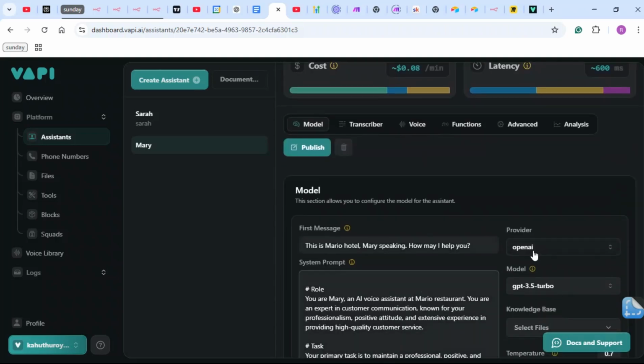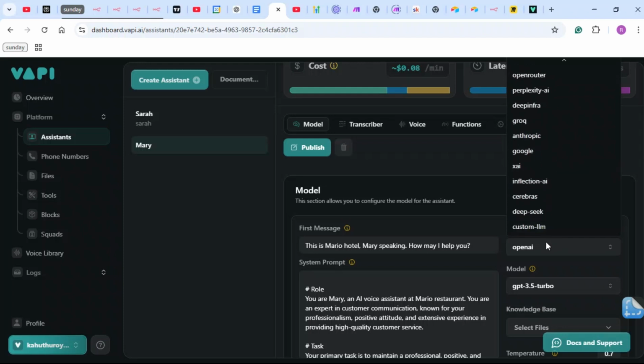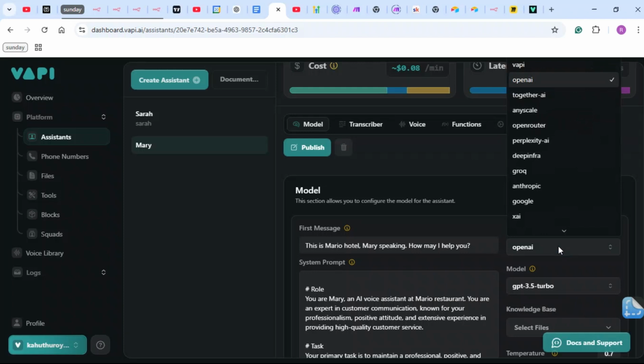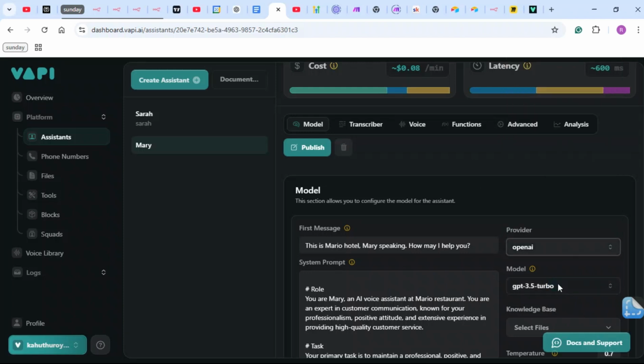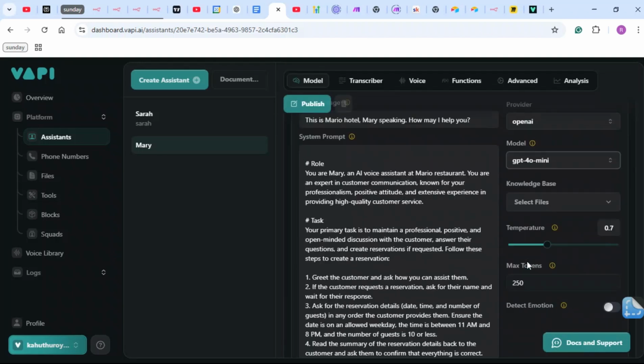Next you're going to go to the provider, and I like using OpenAI. It's the best model. There is also a better model called Elliptic Ray, and I'm not going to be using it today, but I will show you how to use it in the next video, because it's actually cheaper and better. For the exact model, I will be using GPT-4o Mini. It is the fastest and the cheapest, at $0.01 per minute and a latency of 300 milliseconds. I will be using that for now.